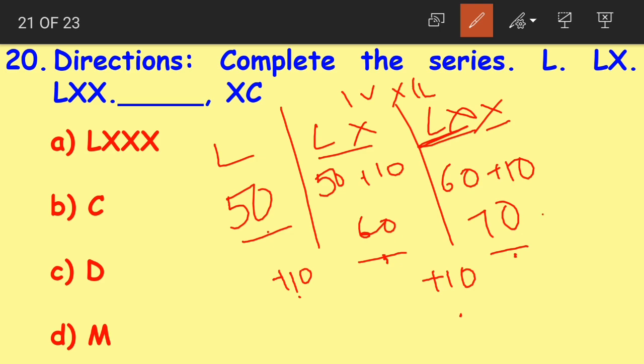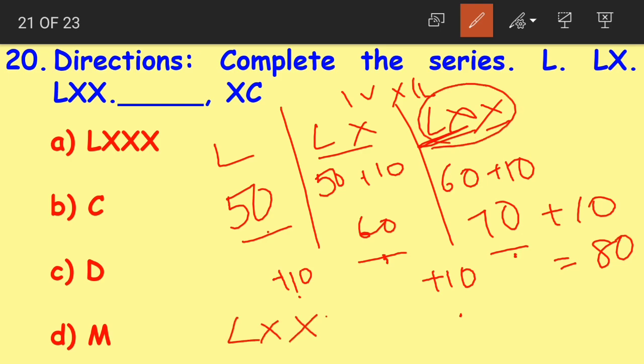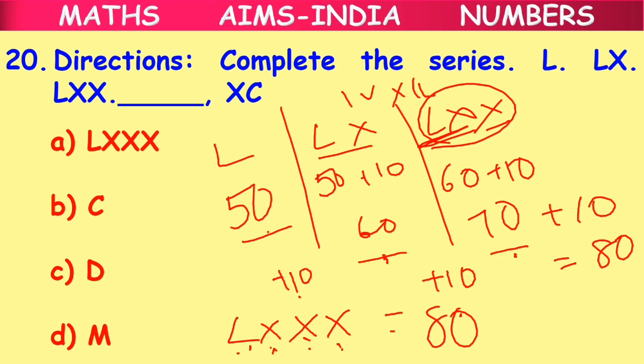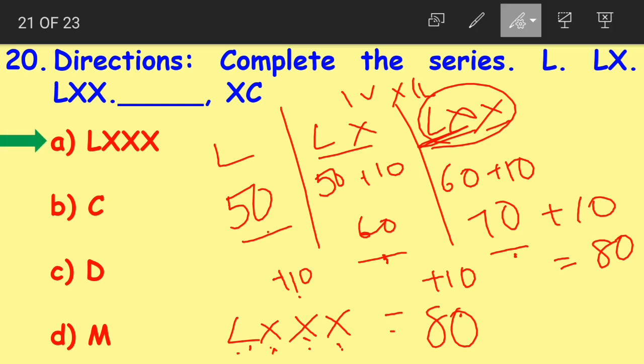Right? So the next number should be what? 70 plus 10, 80. We already have 70 here, LXX. Now how can we add 10 to this children? Yes, we simply add another X. LXXX becomes 50 plus 10 plus 10 plus 10, which is equal to 80. Now the correct answer here is option A, LXXX.